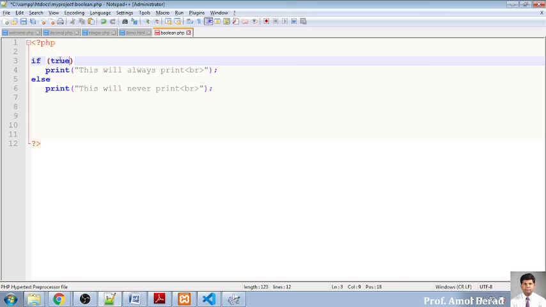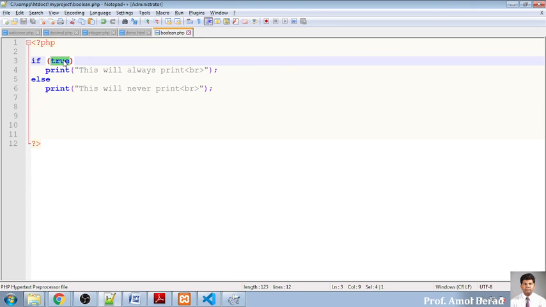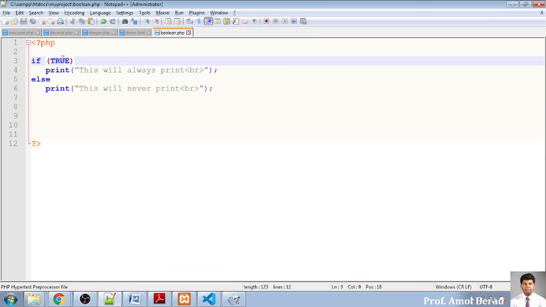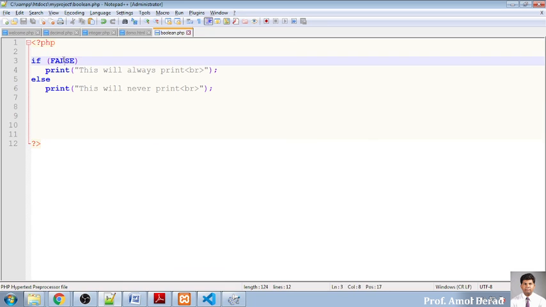Is it clear to everybody? So it is not case sensitive. Now I have entered in lowercase, you will see it always prints because I have written in lowercase. If I write it in uppercase, still it will be working. So see, the same thing is happening. If I enter false in uppercase, it is executing, it is never printed. Okay, so this is the most important thing that you have to keep in mind as far as the boolean data type is concerned. Lowercase, uppercase, both are accepted.